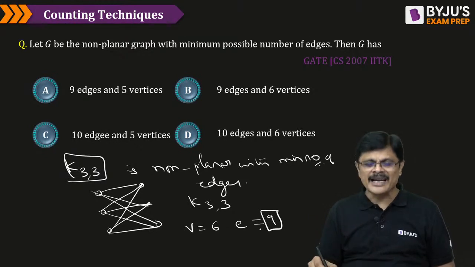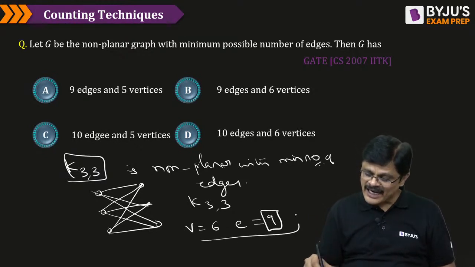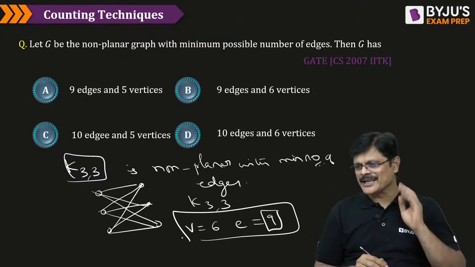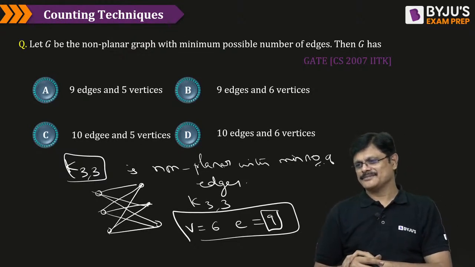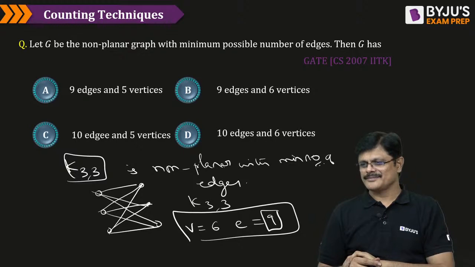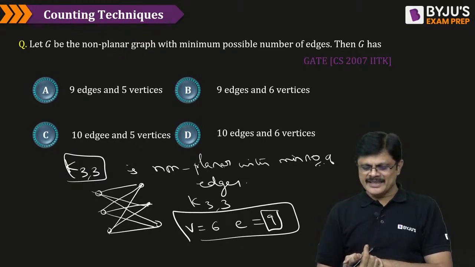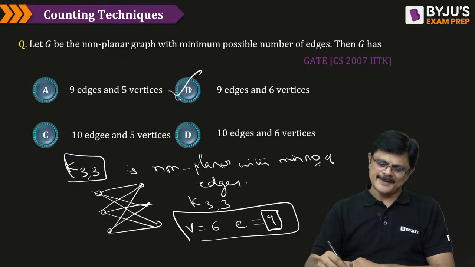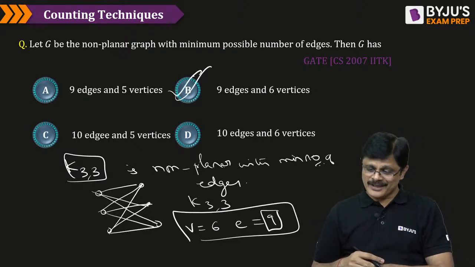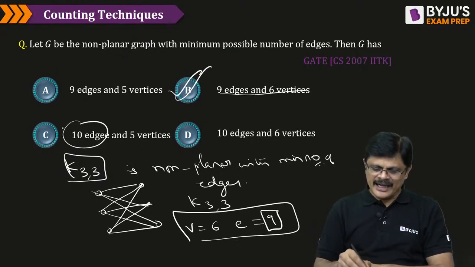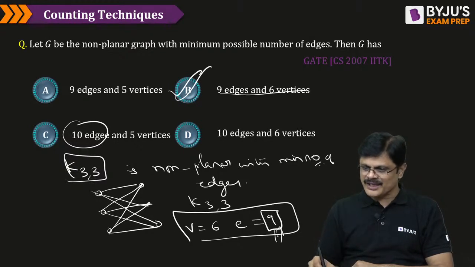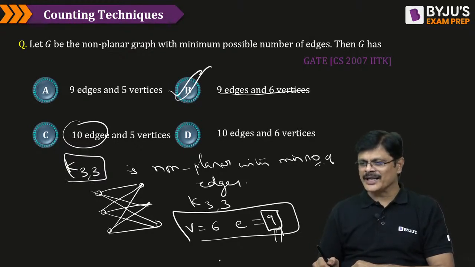So it is a graph with how many vertices? 6 vertices. And how many edges? 9 edges. So what is the correct answer for this? Nine edges and 6 vertices. That is the correct answer, sir. It is not having 10 edges, no, 9 edges only. Abhishek, 9 edges only, not 10 edges.